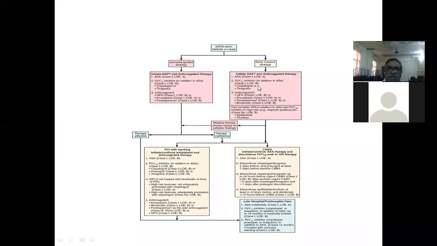In the case of early strategy, initiate dual antiplatelet, add an anticoagulant. Here, either enoxaparin or fondaparinux; bivalirudin is not considered here. Maybe GP 2b/3a inhibitors are important. You can consider along with dual antiplatelets, either abciximab, tirofiban, or eptifibatide. The patient is being shifted to an early intervention strategy. Then based on the CAG reports, you have to go for either a further approach like stenting, or, for triple vessel disease or diffuse disease, you have to go for CABG.